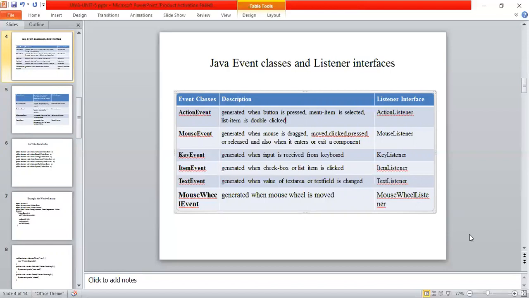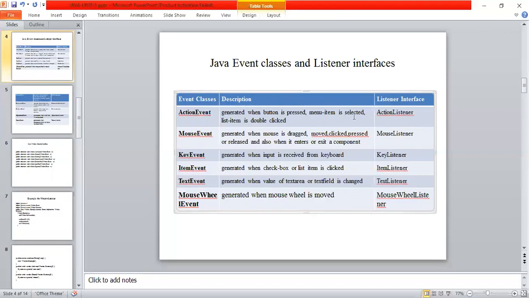All these we can perform using MouseEvent. Whenever you want to drag, move, click, press, release, enter or exit the mouse, we should call an appropriate method of the MouseListener interface.